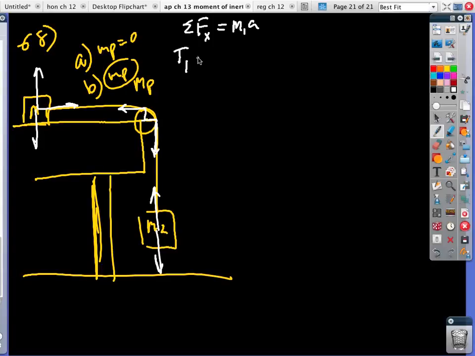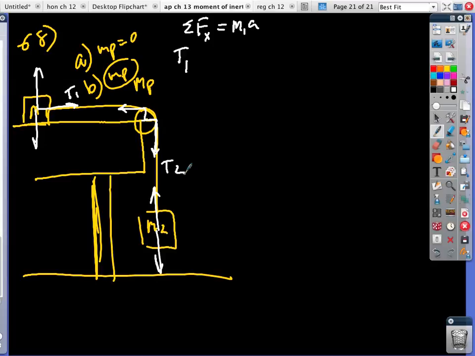In these two situations, situation A, massless pulley. Situation B, pulley with mass. In situation A, what is true about T1 and T2? They're equal. Everybody cool with that? Do you understand why? Because it's a string, it pulls on both ends.